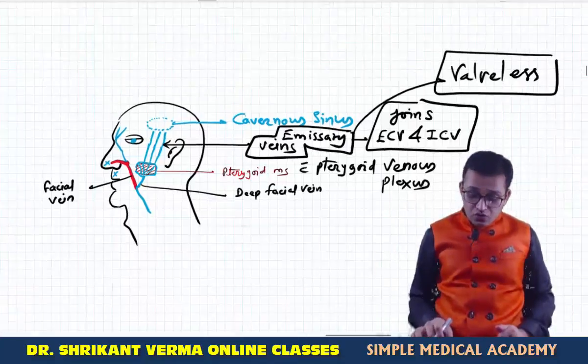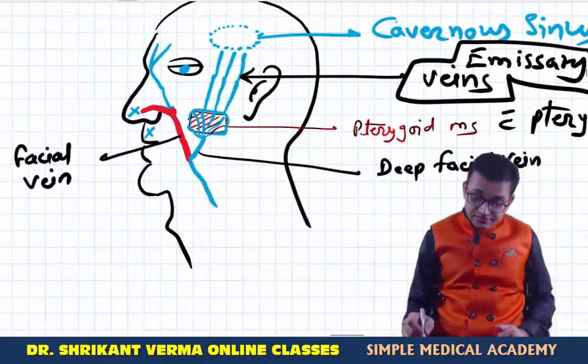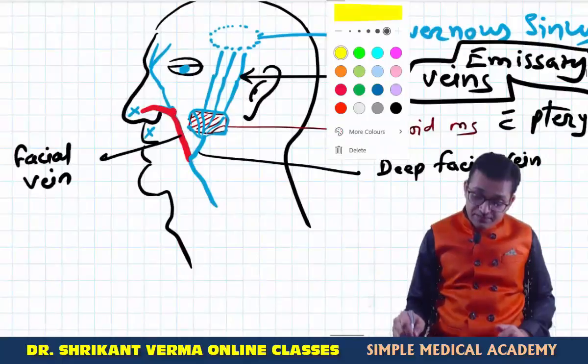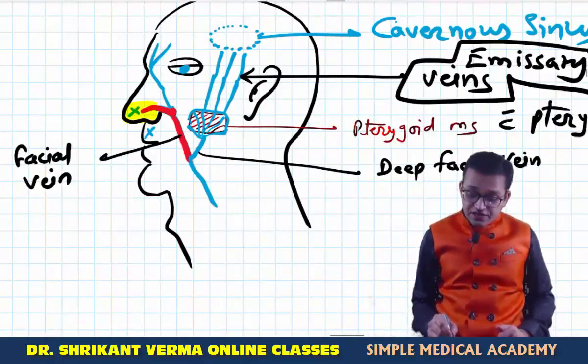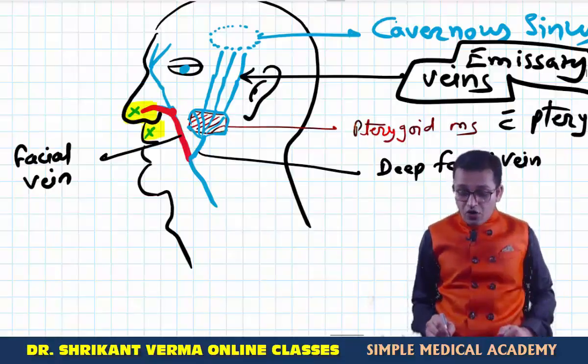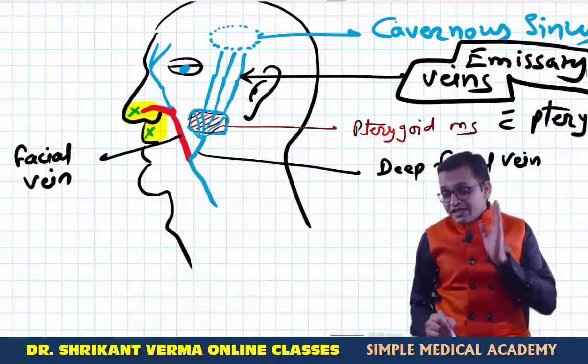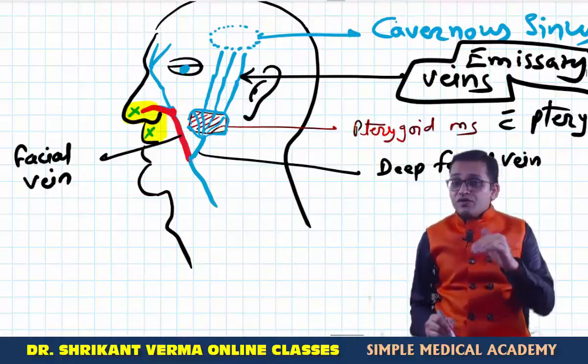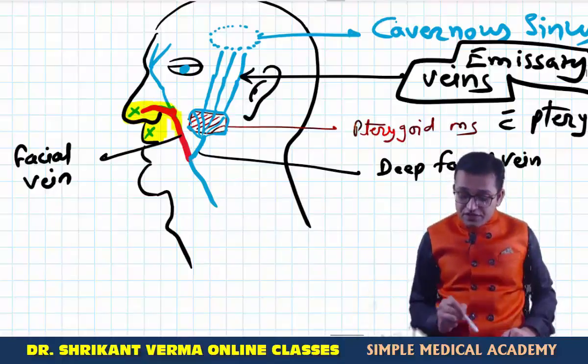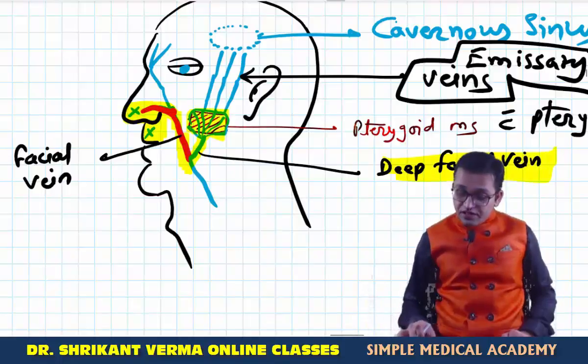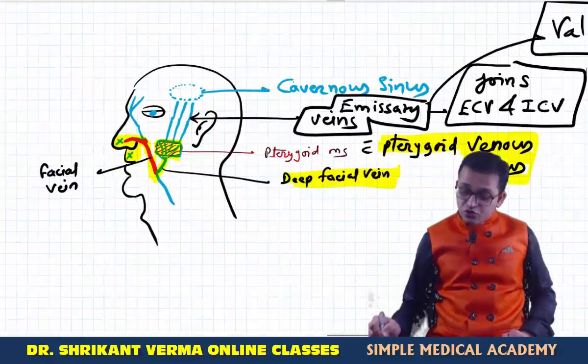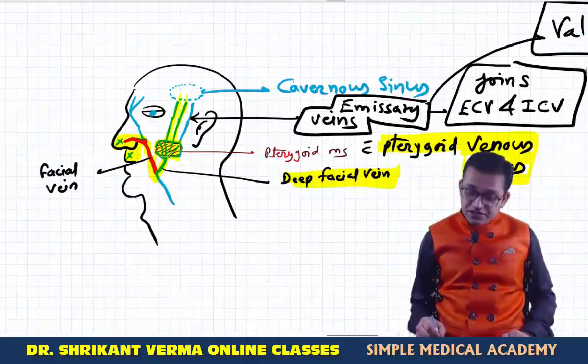Getting the point? So what I want to tell you is, suppose any person has any kind of infection in the lower part of the nose or the upper part of the lip, which is considered the dangerous area of the face or maxillofacial death pyramid. The infection reaches into the facial vein. Now the infection reaches from the facial vein into the deep facial vein, and from the deep facial vein into the pterygoid venous plexus, and through this pterygoid venous plexus the blood reaches through the emissary vein into the cavernous sinus.